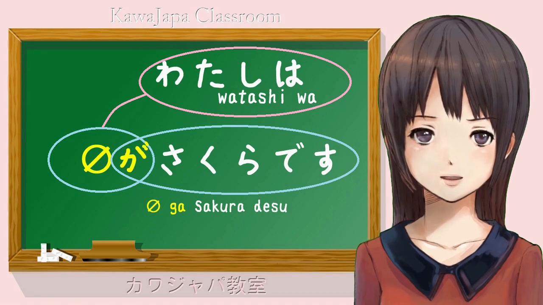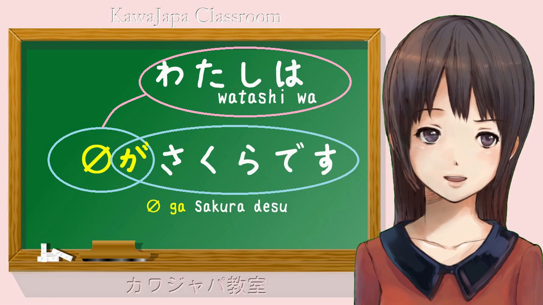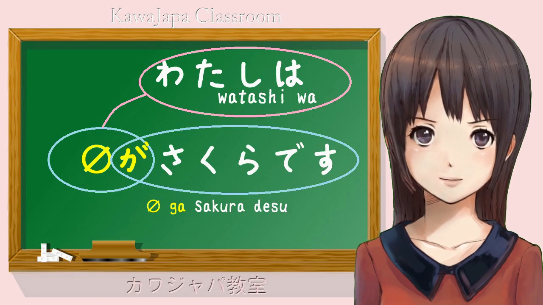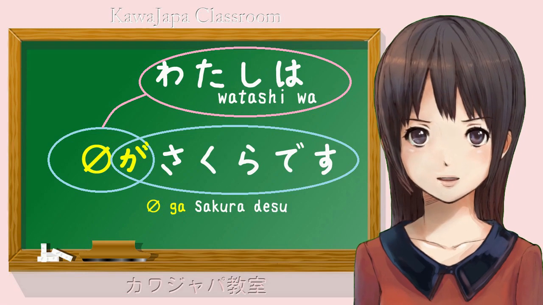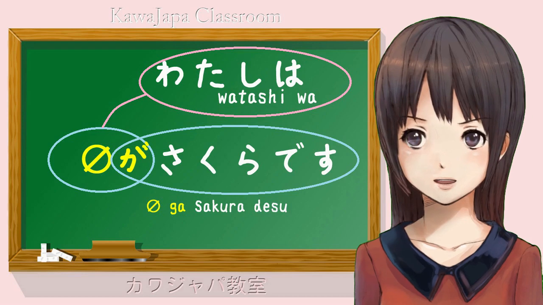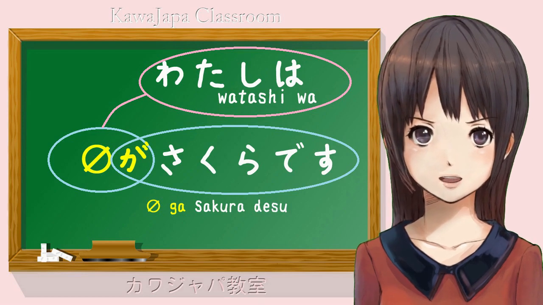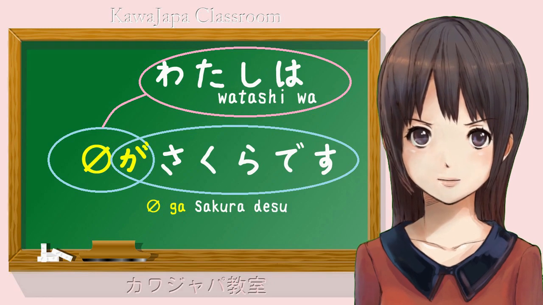We can say Sakura desu, which means zero ga Sakura desu. We can say watashi wa Sakura desu, or we can say watashi ga Sakura desu. And each of these ways of saying it has a slightly different implication.